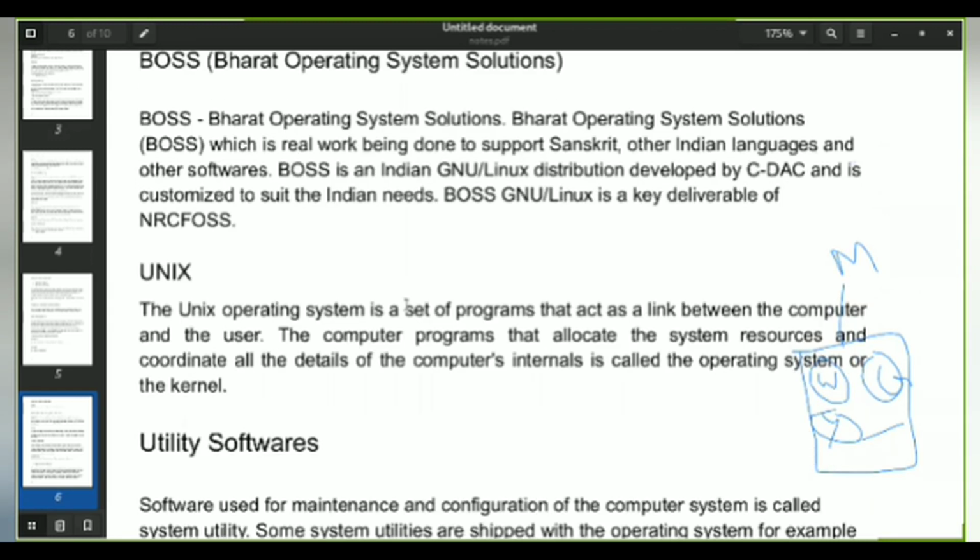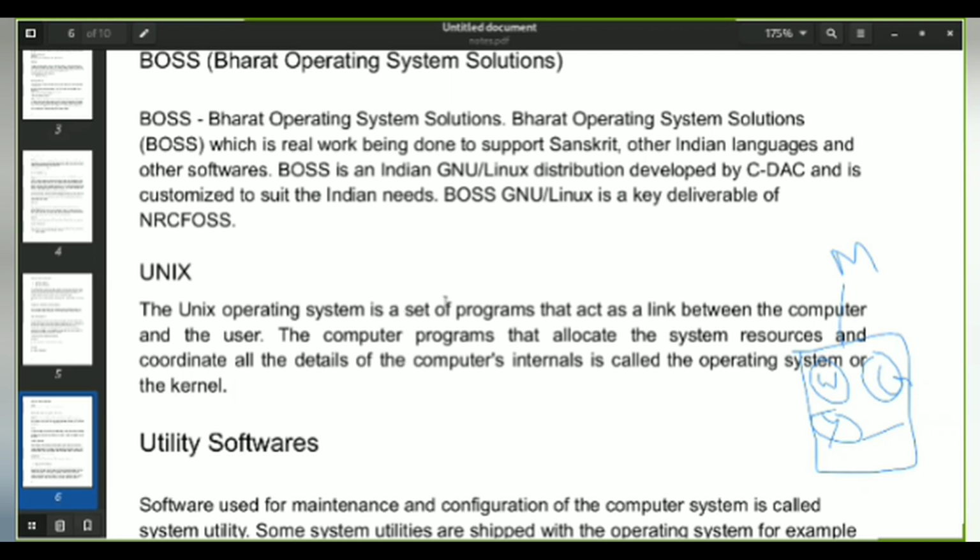The next is Unix. Unix is an operating system which has a set of programs that is used to link between the computer and the user. It mainly coordinates between us based on a certain kernel. This kernel is a computer program or an operating system which coordinates the programs which connect the user and the computer. So this is what Unix means.